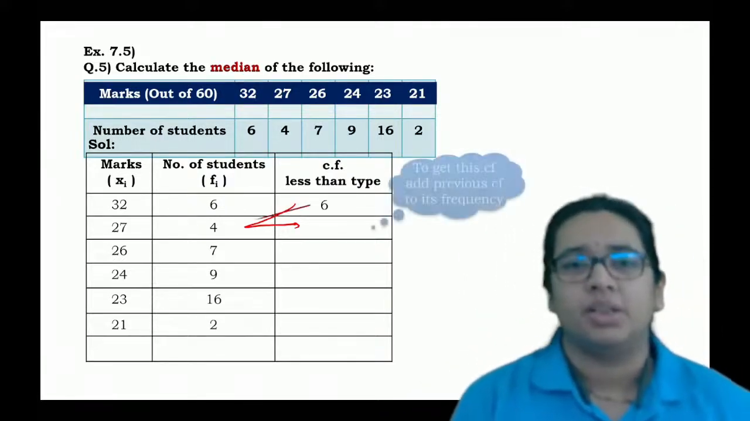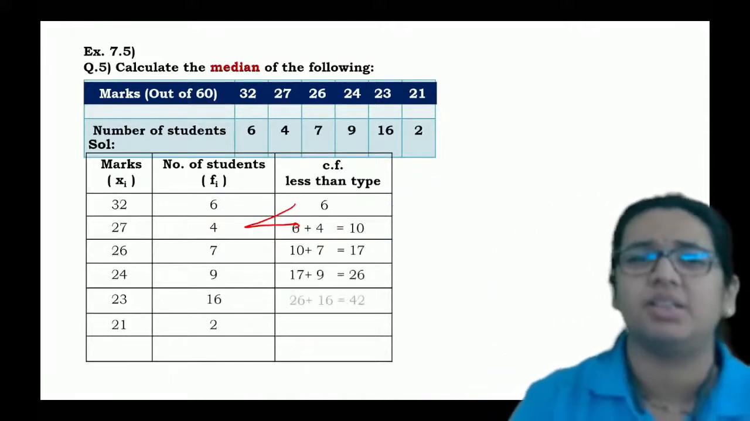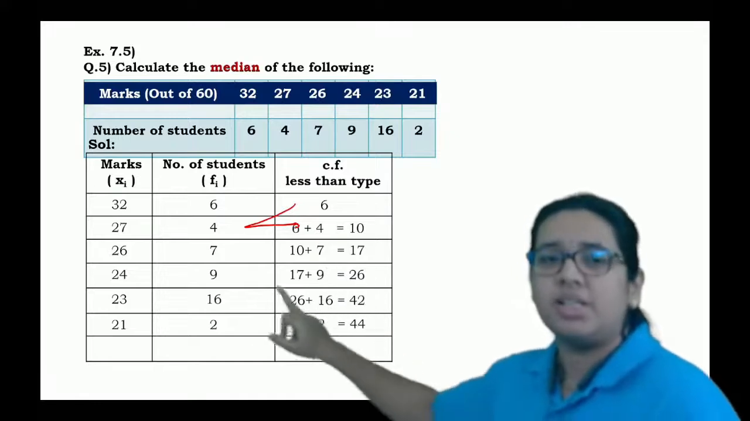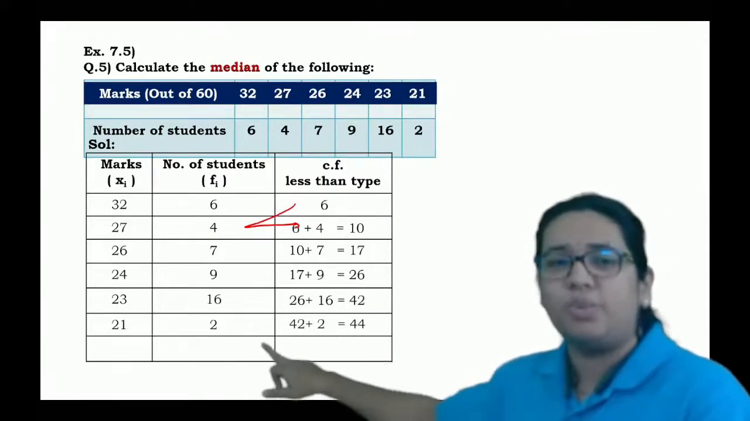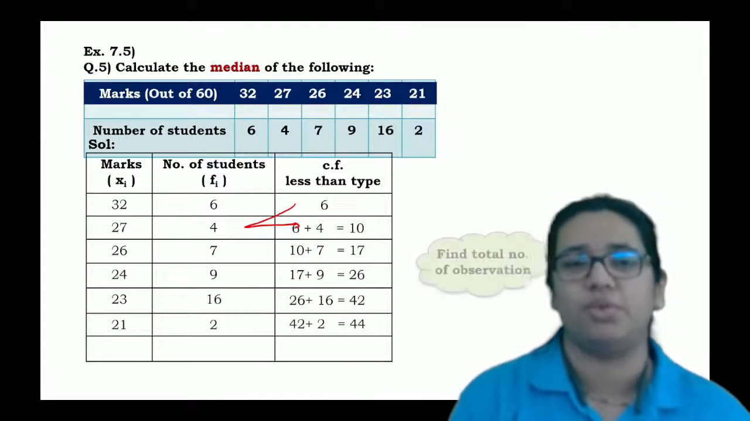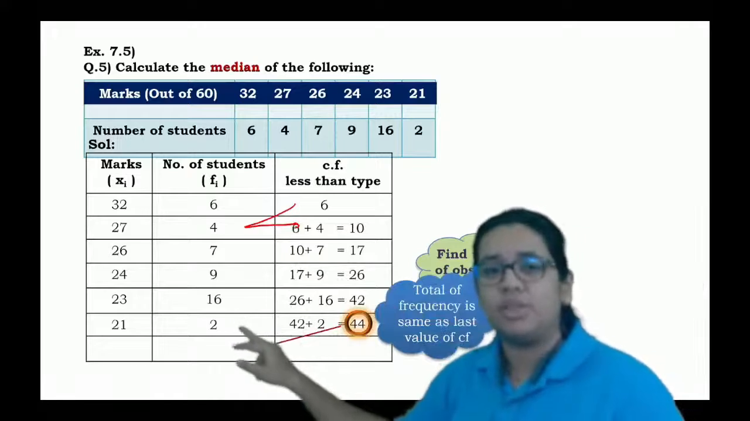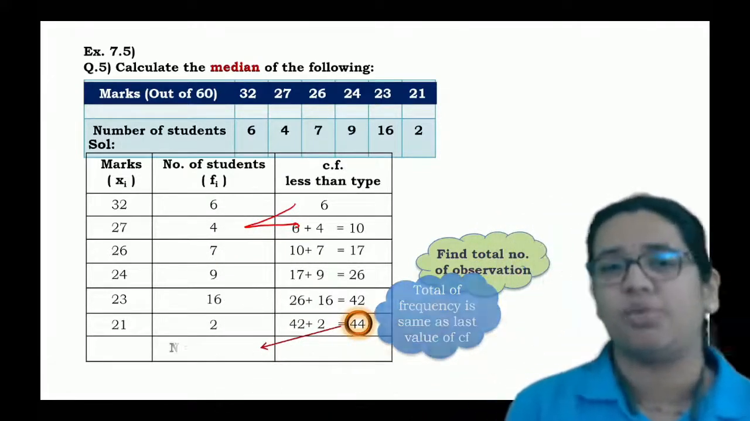Then you will get the next one as 17, then 17 plus 9, which is nothing but 26. 26 plus 16 will give you the answer 42, and 42 plus 2 will give you the answer 44. So how will you cross check it? The total number of frequencies, 6, 4, 7, 9 and so on, is nothing but 44 here.